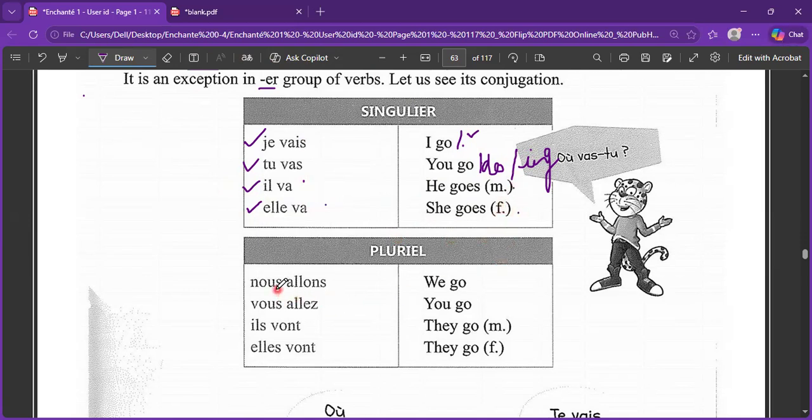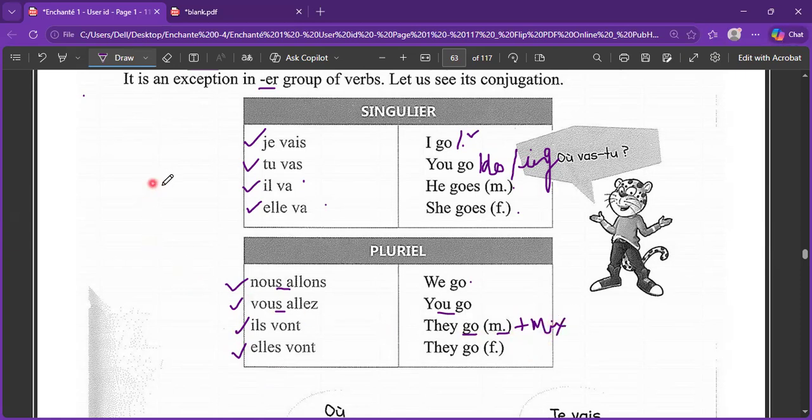Nous allons. Liaison is there. Nous allons, which is we go, we do go, we are going. Vous allez. Again, plural form. You go, you are going, you do go. Ils vont, elles vont. They go. Ils is for masculine and the mixed group, and for the feminine only, you have to use the elles version of it.